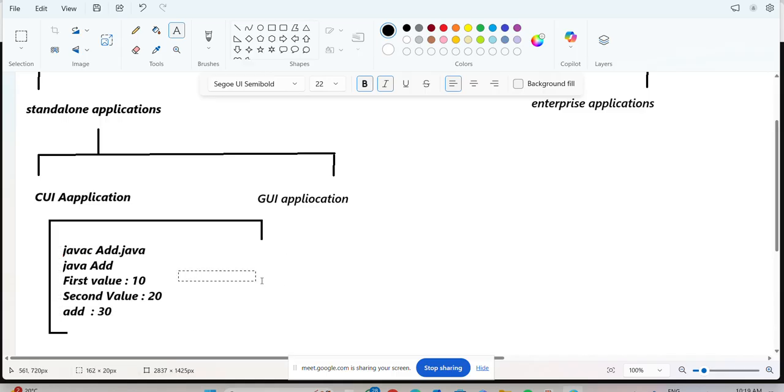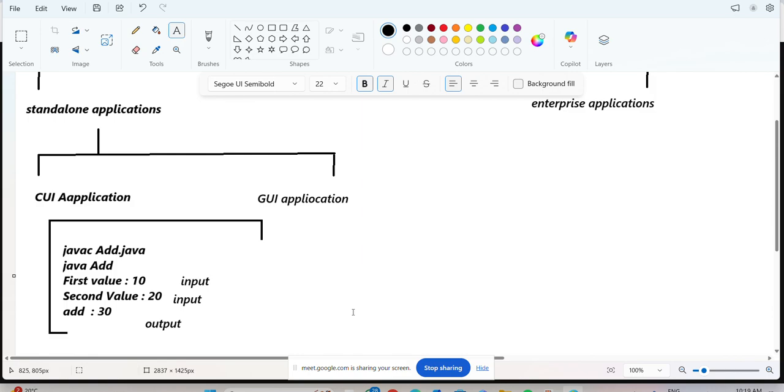In this case, what is the input here? 10 is an input, and this 20 is also input only. 10 is input, 20 is input. Next, this 30 is what, sir? Output. Now observe very clearly.